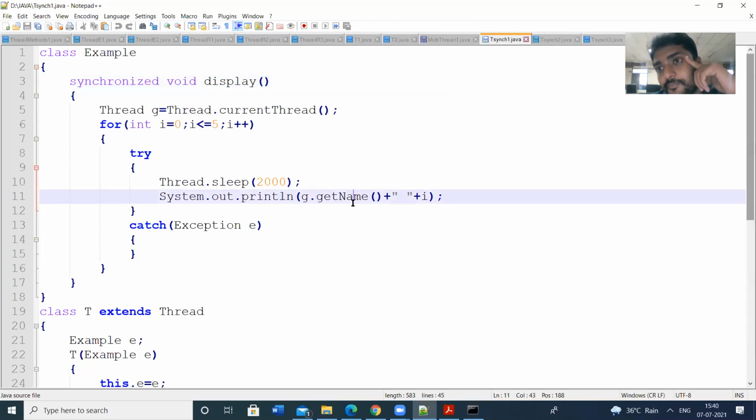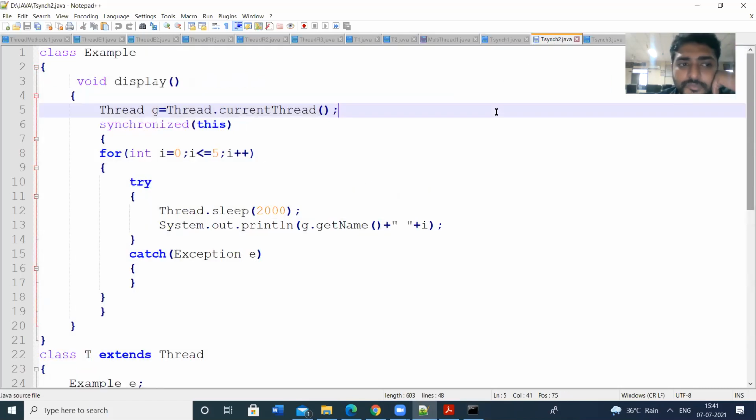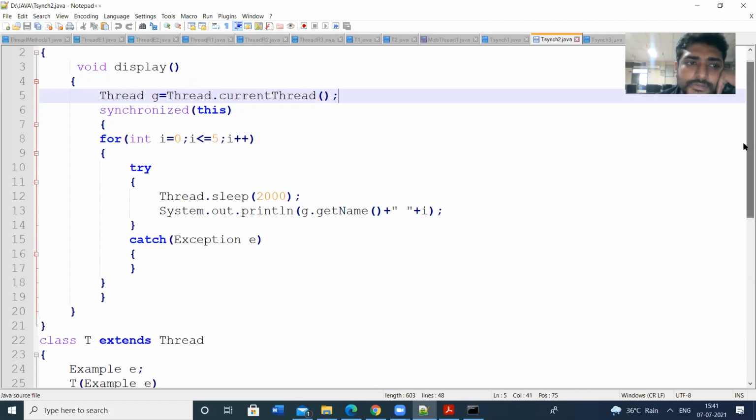First way of synchronization. Second method is synchronized block. We can place the statements which need to be synchronized in the synchronized block. So let us see this one. So this is the synchronized block.